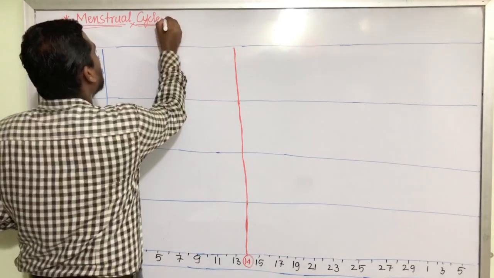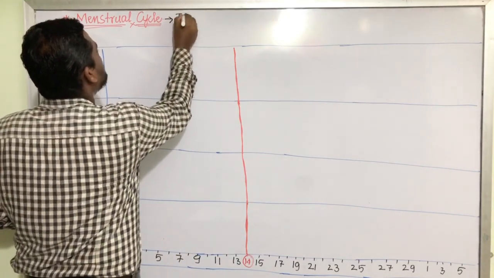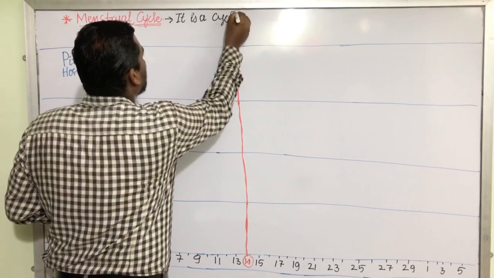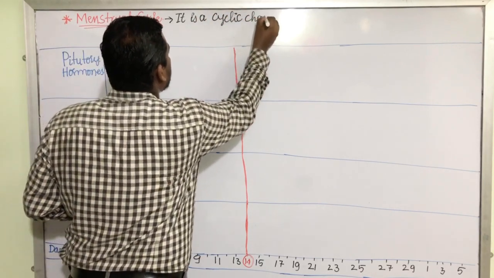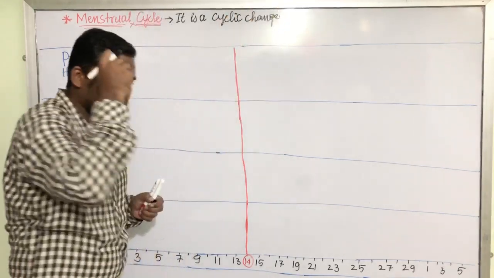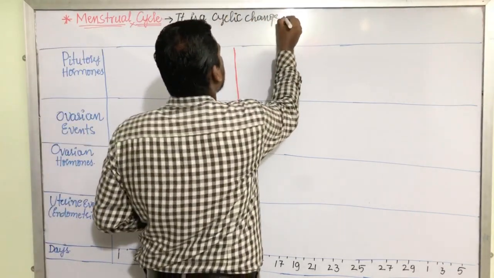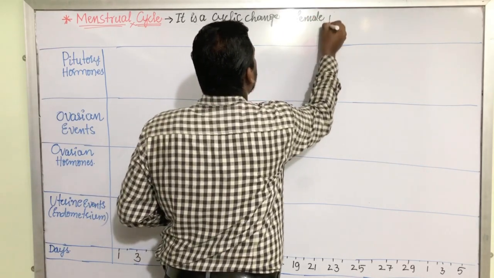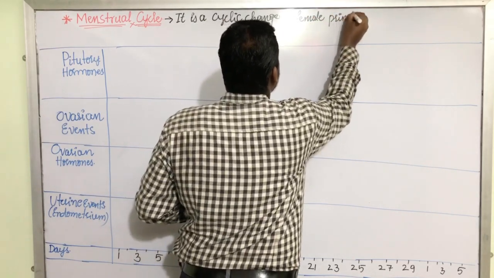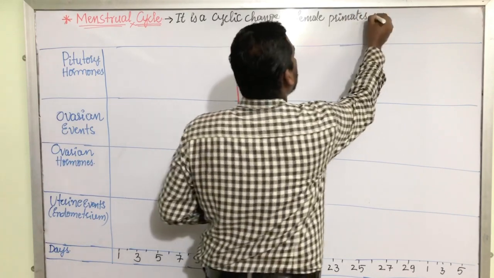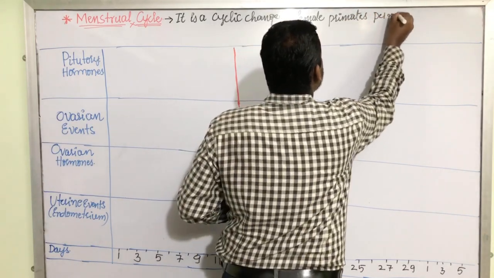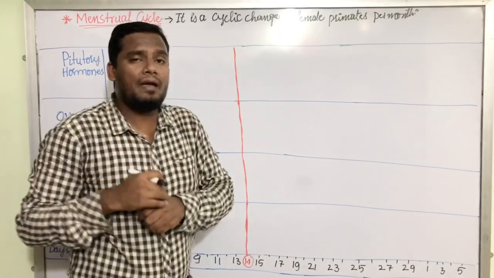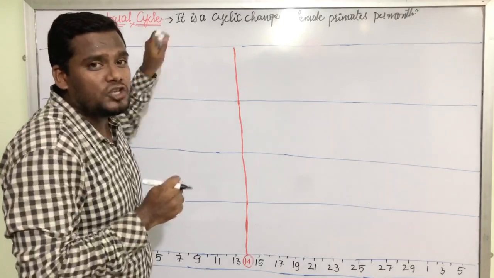Menstrual cycle means it is a cyclic change in female primates per month. That means every month there is a cyclic change in the female primates. That is called the menstrual cycle.